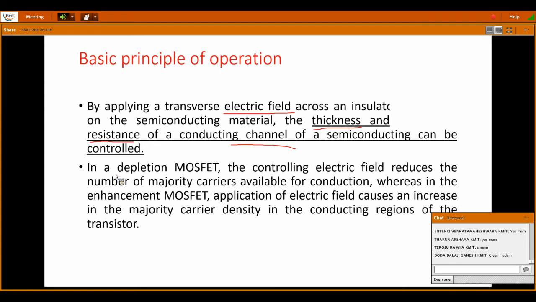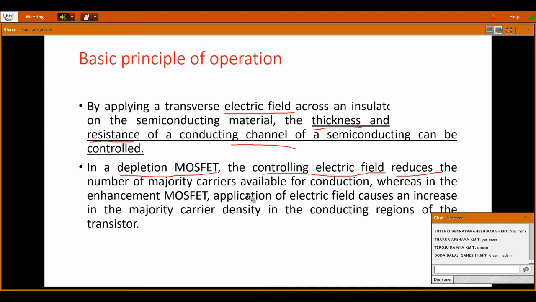See, in depletion mode, the controlling electric field reduces the number of carriers available for conduction.